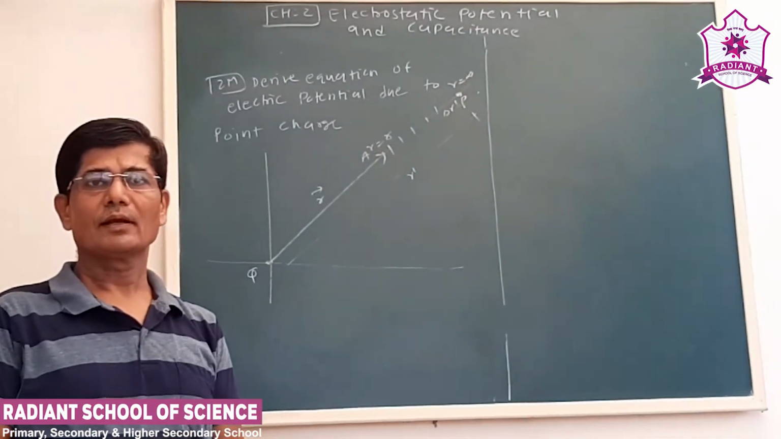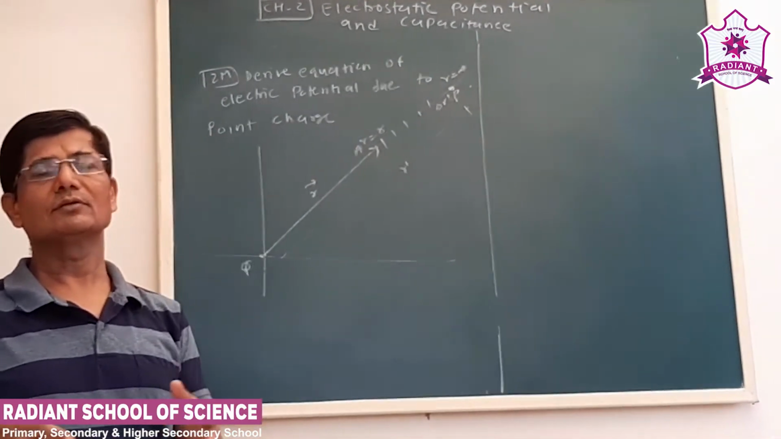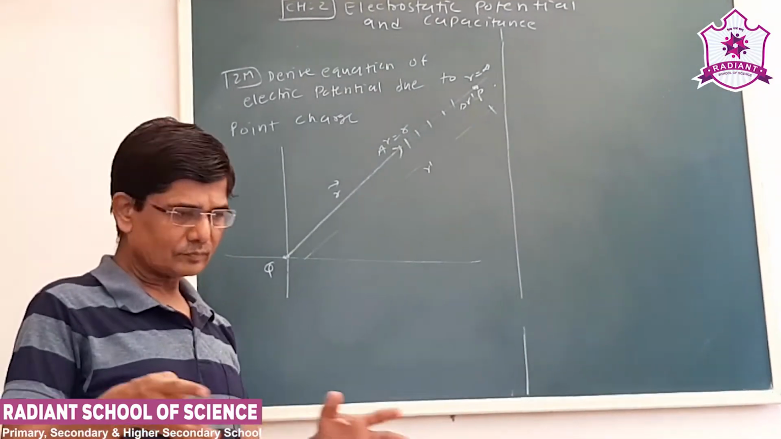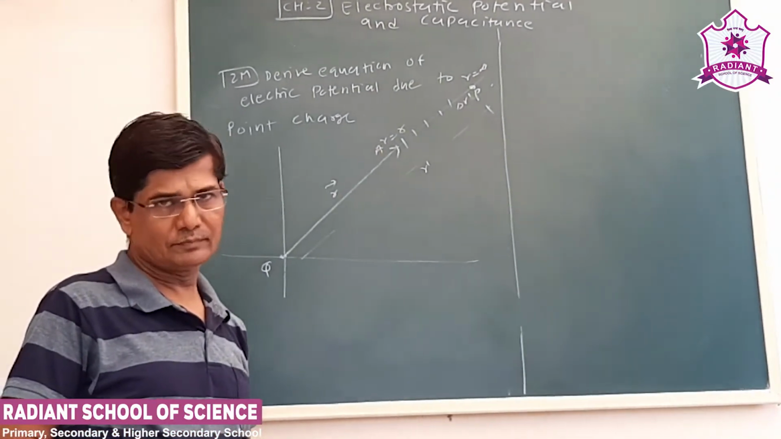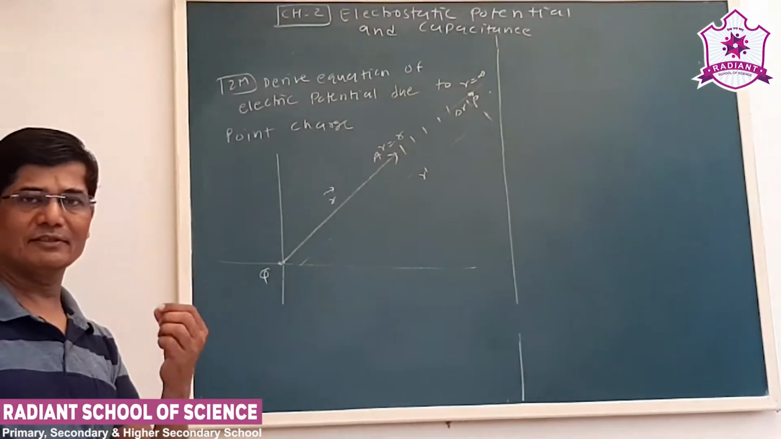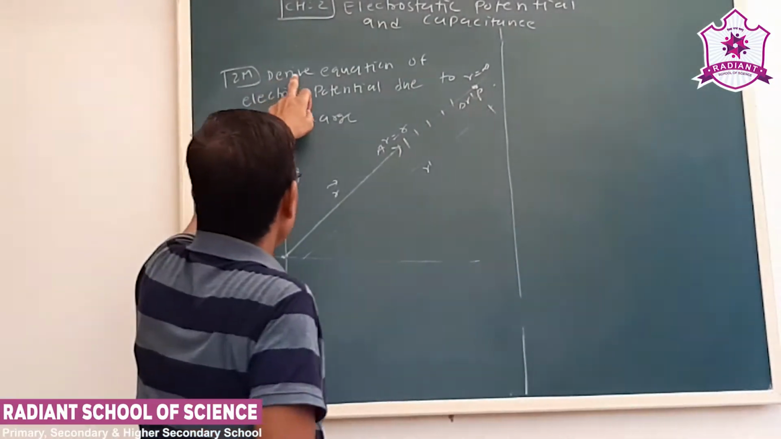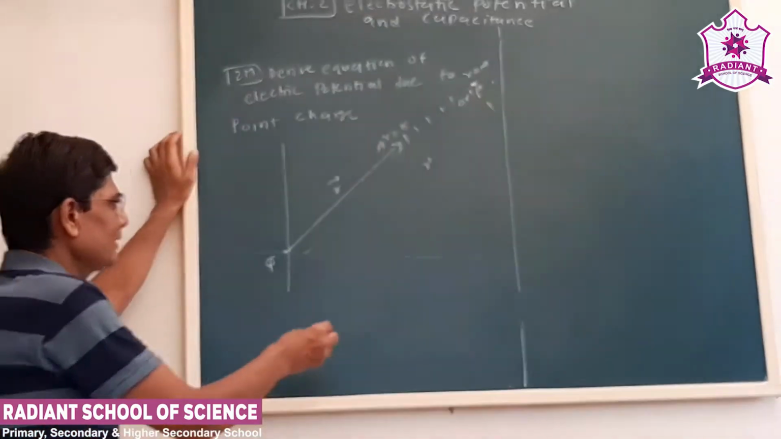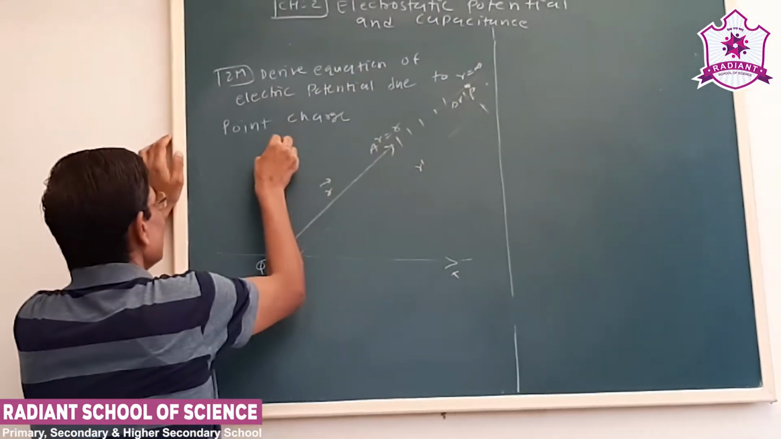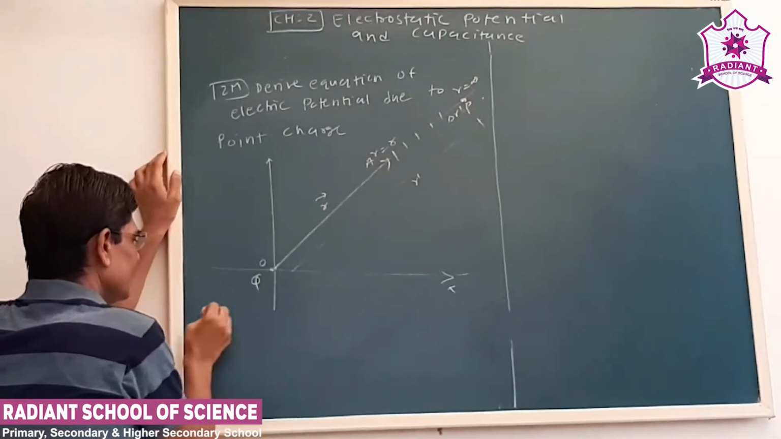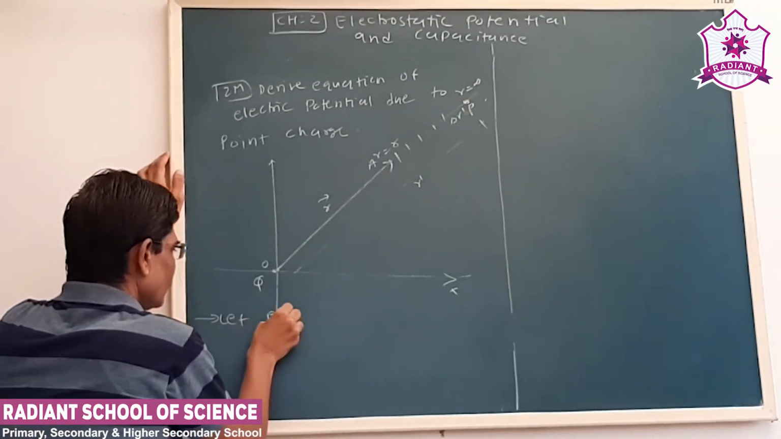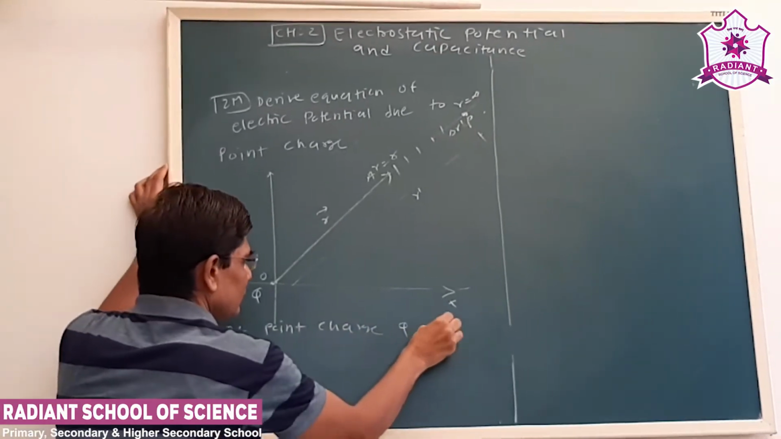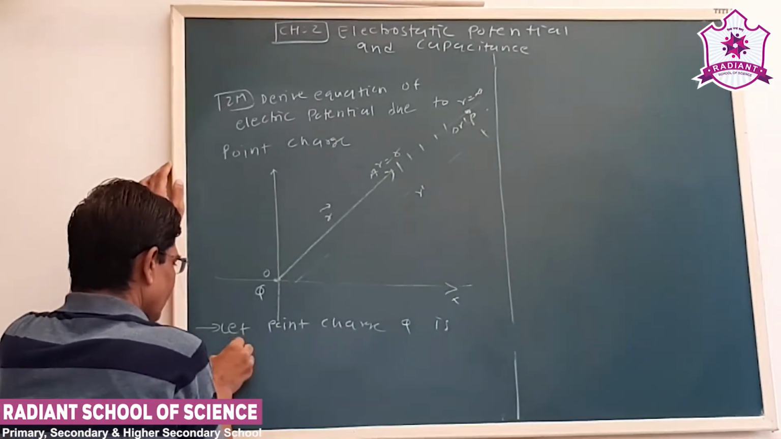Now, next we have to derive the equation of potential due to different charge distributions. But we start with the simplest thing, that is the electric potential due to a point charge. Let us say point charge Q is kept at the origin. Let point charge Q be placed at the origin.